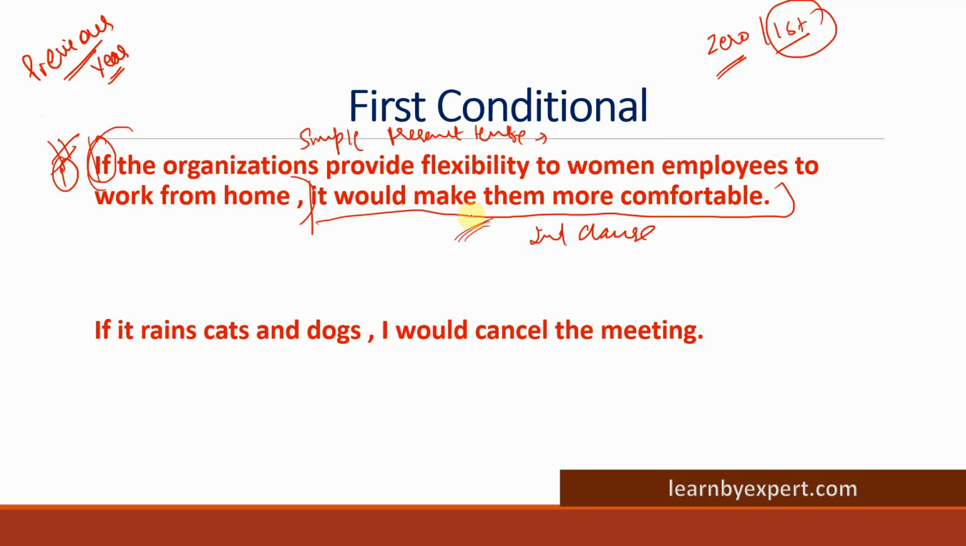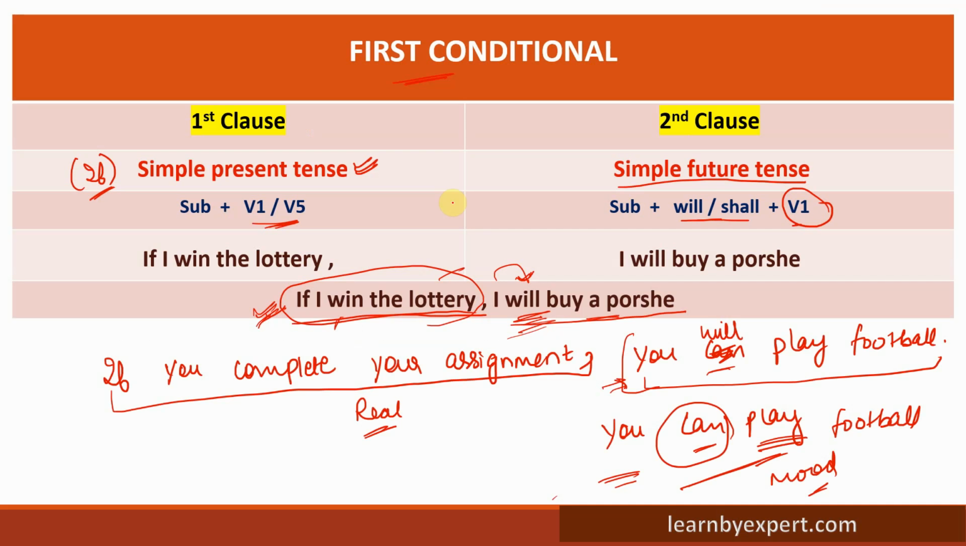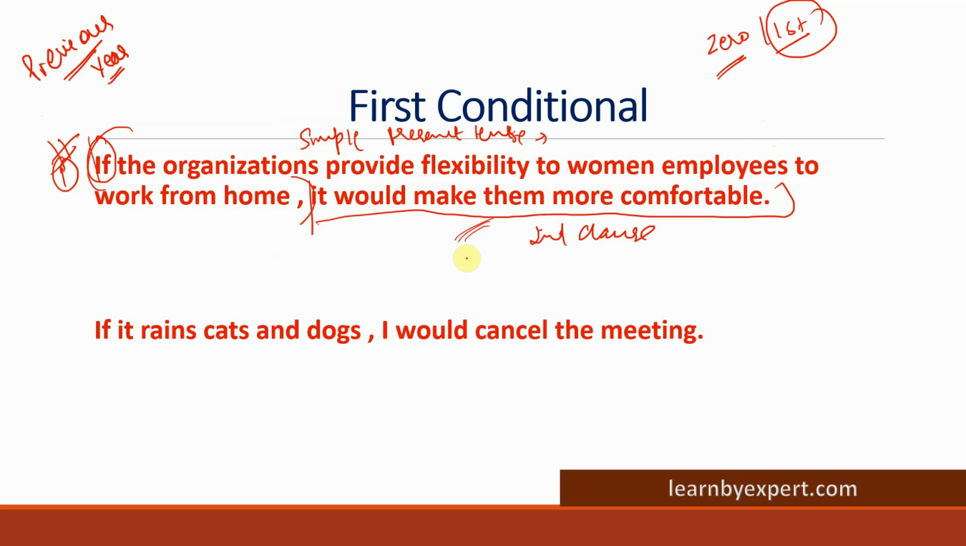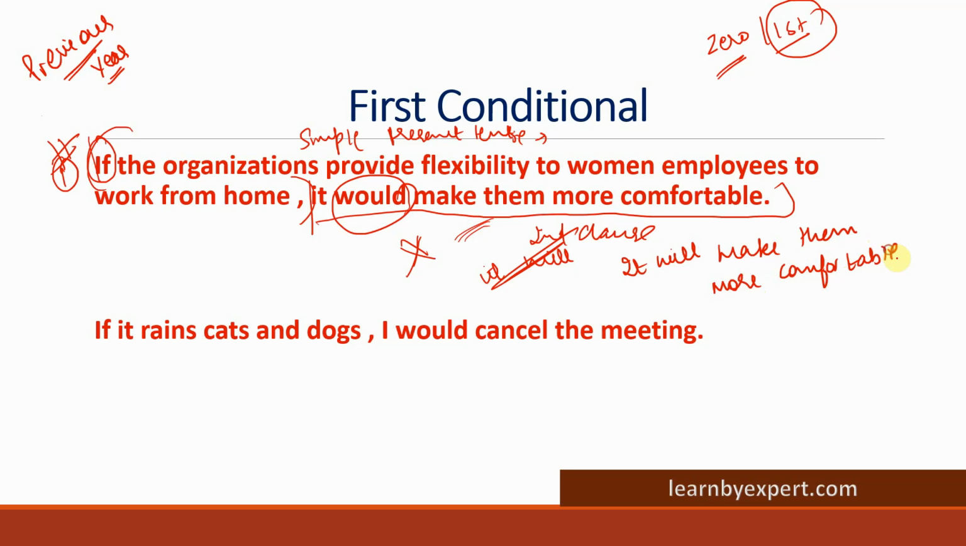Is it correct? We have seen the structure. For the second clause, it should always be simple future tense. Here would is not used in simple future tense. For simple future tense we will use it will. Okay, it will make them more comfortable.